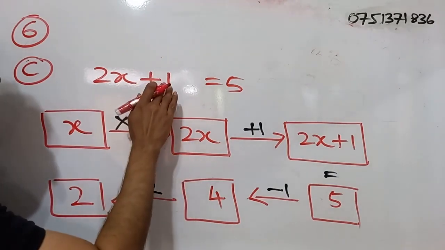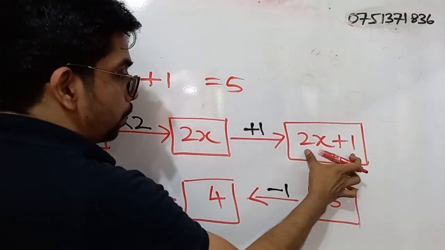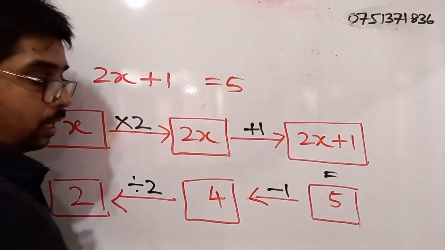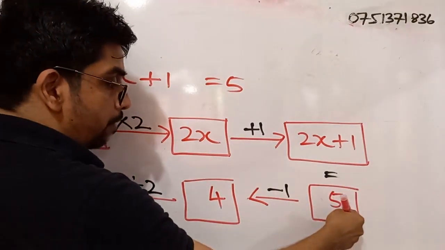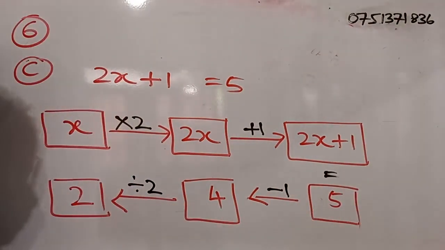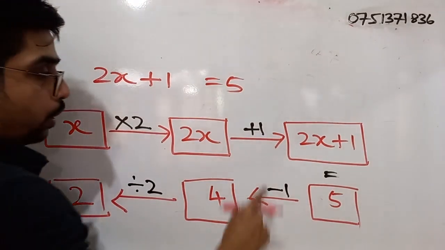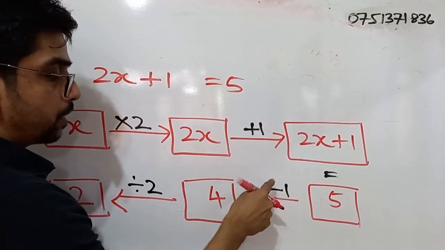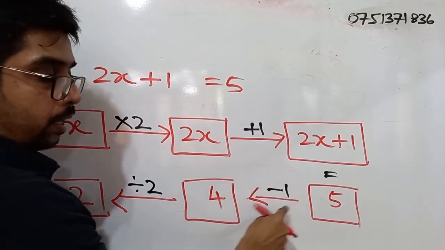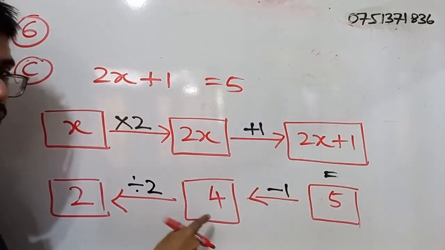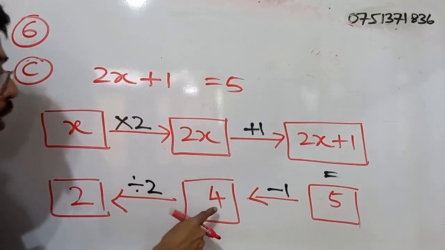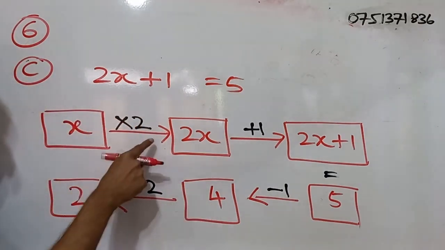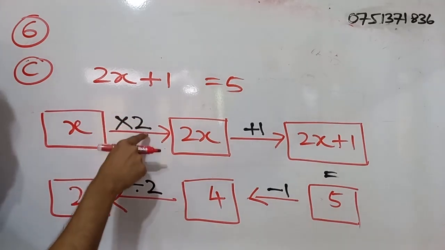Now, according to the equation, we know that 2x plus 1 is equal to 5. Now we start from 5 and work our way backwards. Here we have plus 1. What is the inverse of plus 1? Minus 1. So 5 minus 1 is 4. Now, this is multiplied by 2.